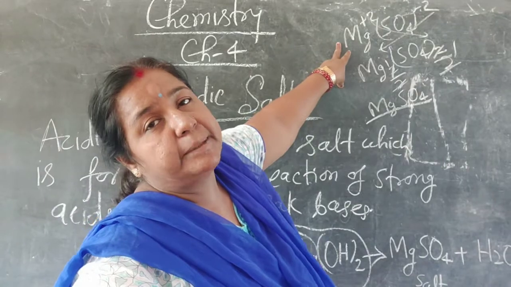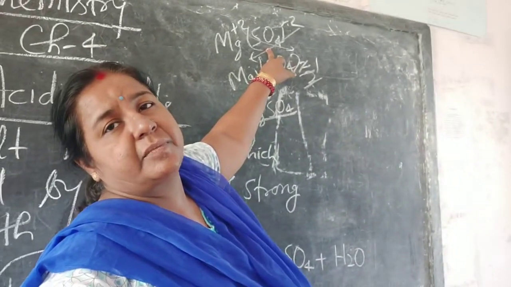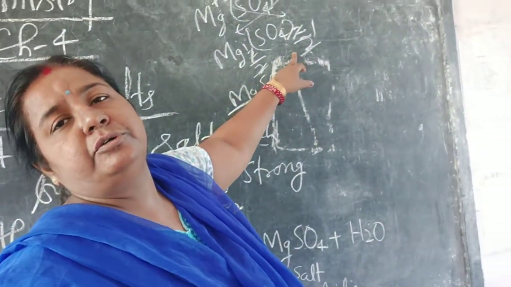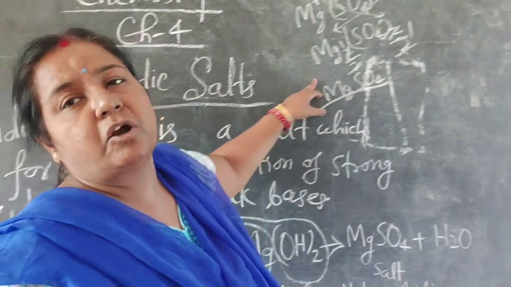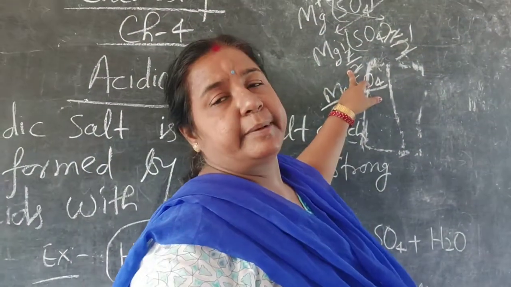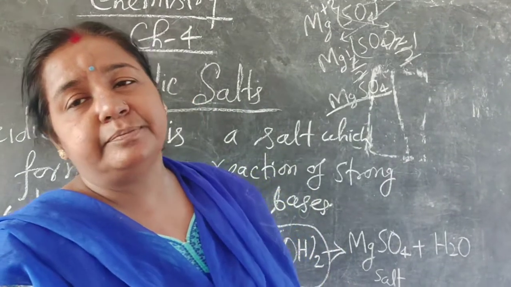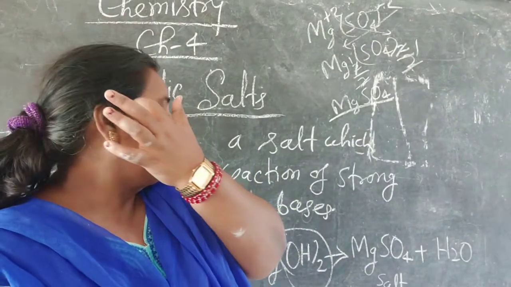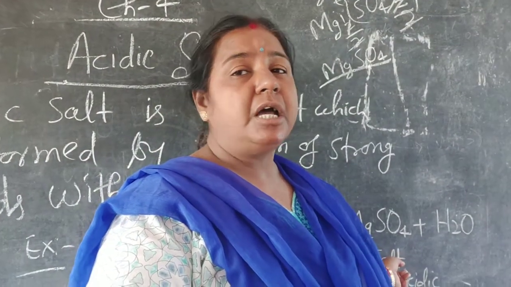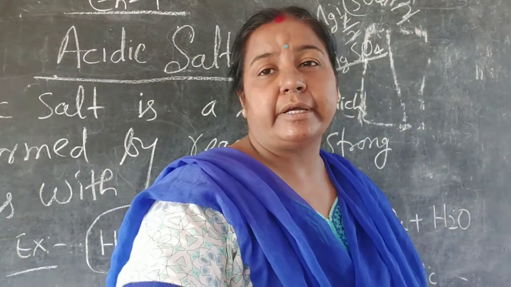Mg has plus 2 charge and sulfate has minus 2 charge. Now by the crisscross method, Mg2(SO4)2. Take the common factor 2 and divide both by 2, then you get MgSO4. Now you have checked the formula and you write MgSO4 as the salt. This is the acidic salt, and water.